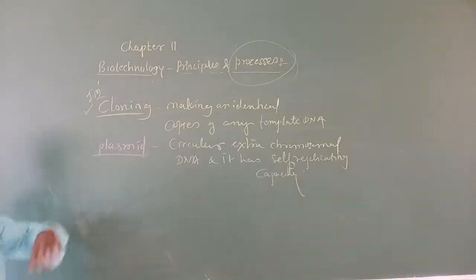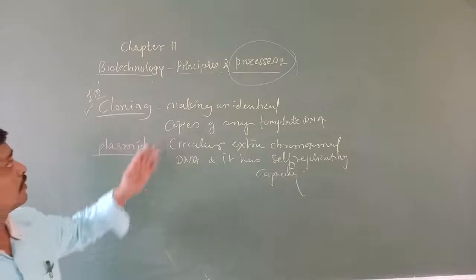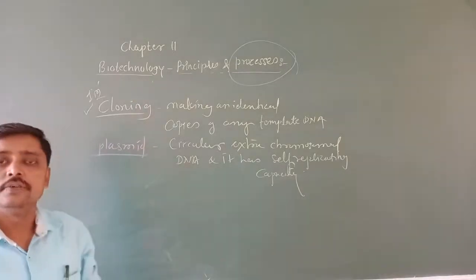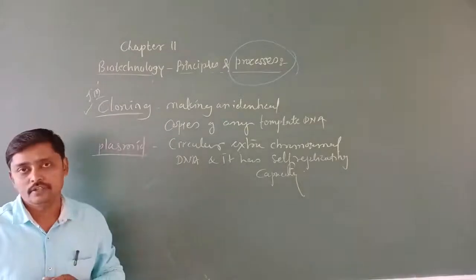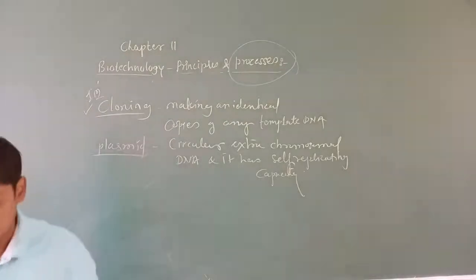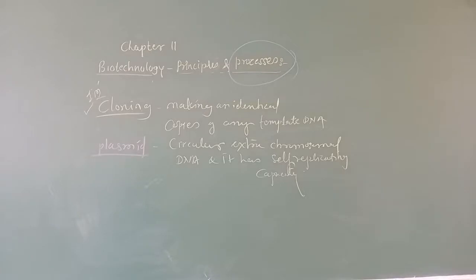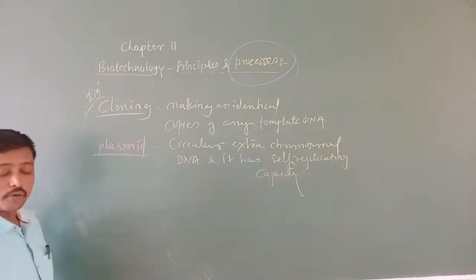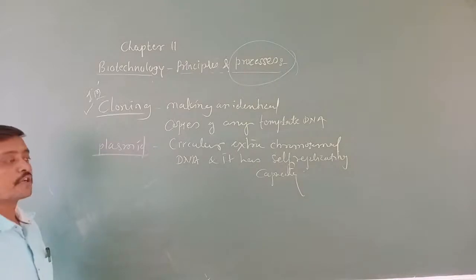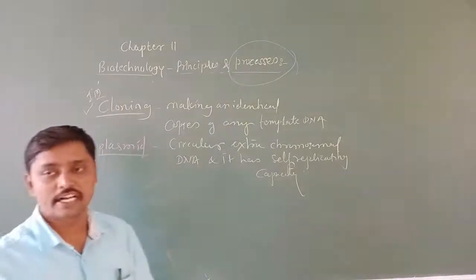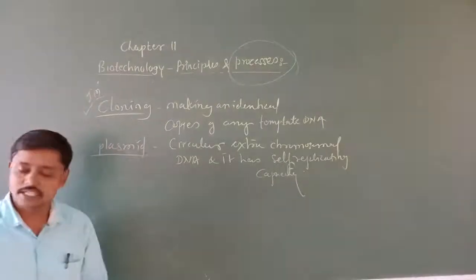So far in biotechnology principles and processes, we have studied the definition of biotechnology, given by the European Federation of Biotechnology. Then we studied the principles of biotechnology: genetic engineering and maintenance of sterility.